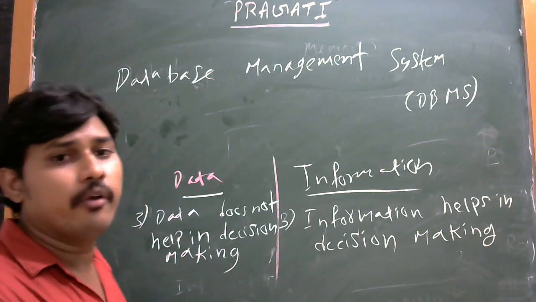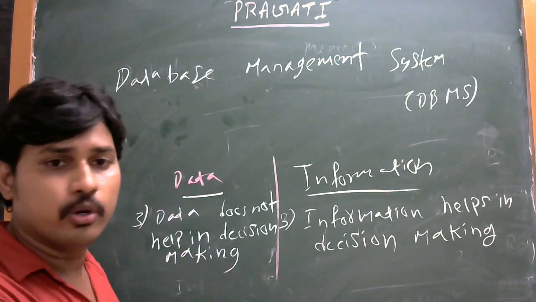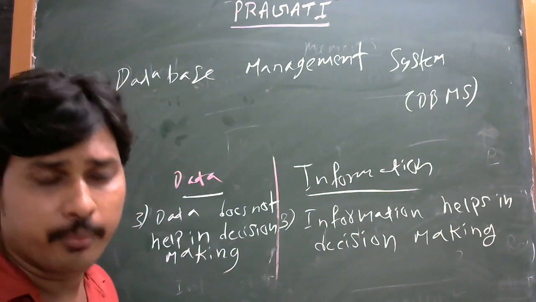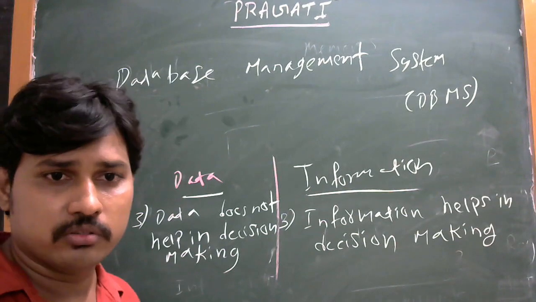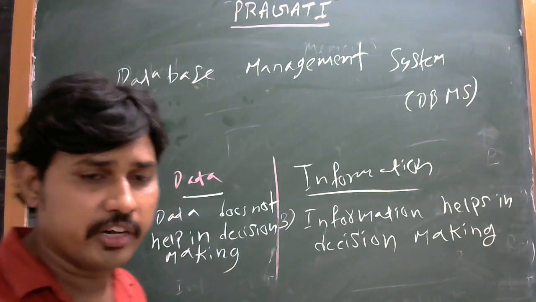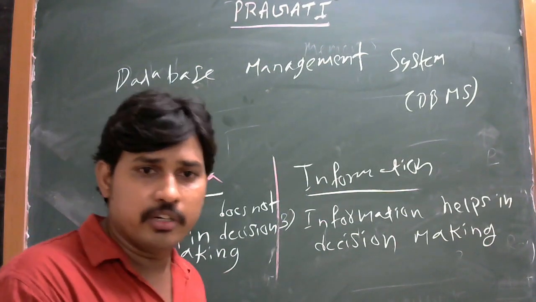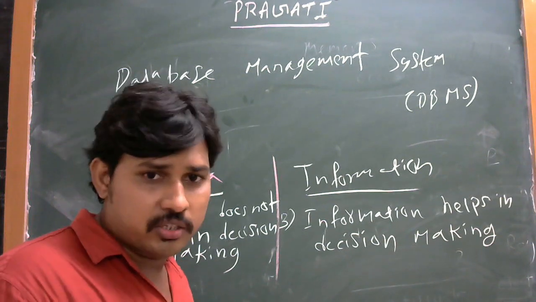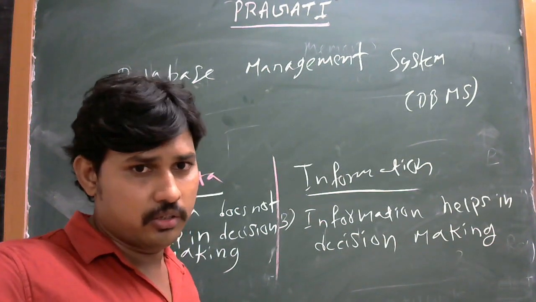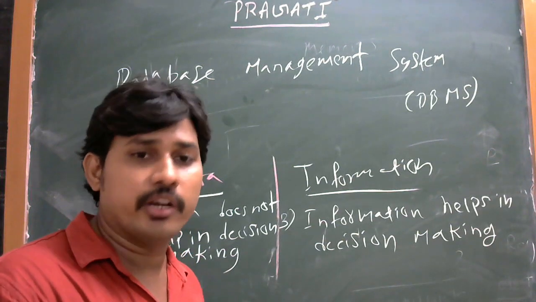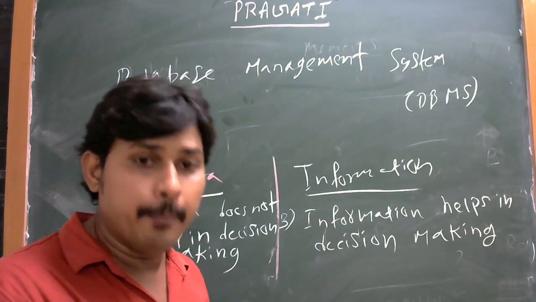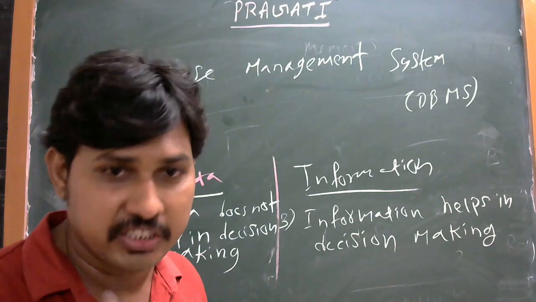For example, we went to some college for some information. Either we pass or not in the exam. If you pass, then go on to further study. If you fail, again you pay the exam fees and you have to attend the exam, depending upon the information given by the college.